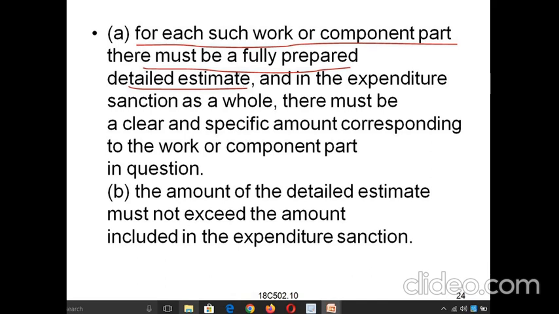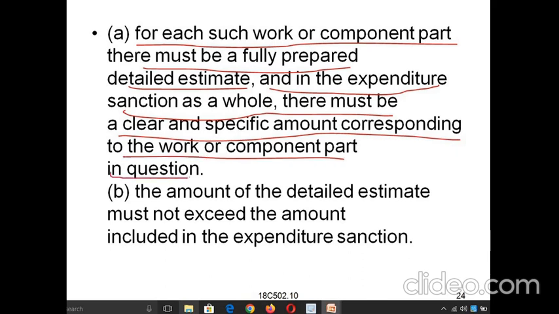And second, in the expenditure sanction as a whole, there must be a clear and specific amount corresponding to the work or component in question. So whatever the component part is, the expenditure sanction should give a specific amount for the whole work, and it should be related to it.